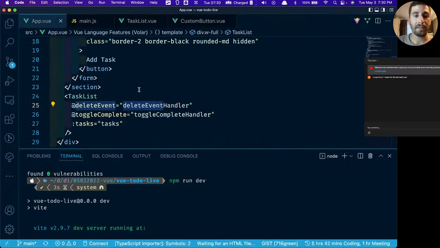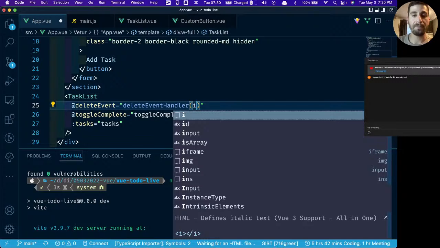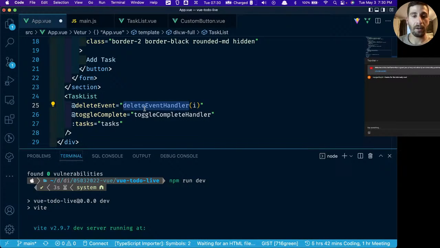Now if we take a look at this, you notice that we don't have to do anything like this. We don't have to pass it in. All this is right here is a reference to the method. So it's just going to pass that index. It's going to essentially not flow through this. It's just going to redirect the index to the method that this is referencing.